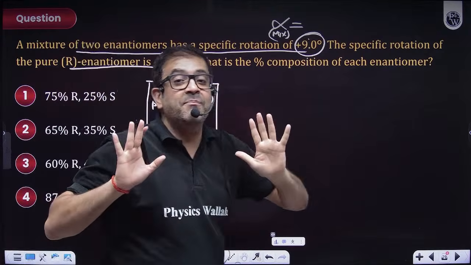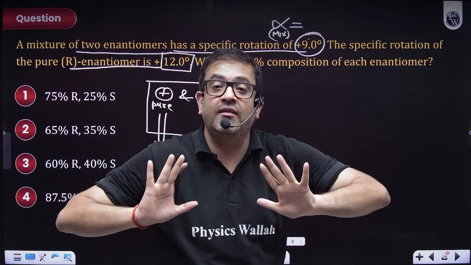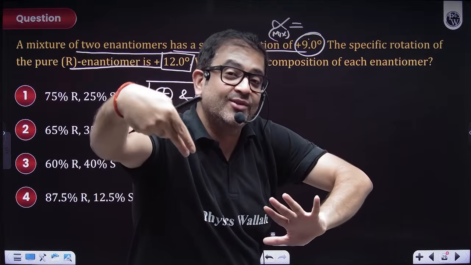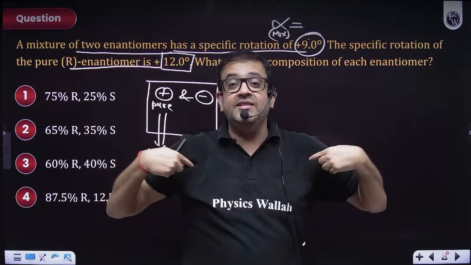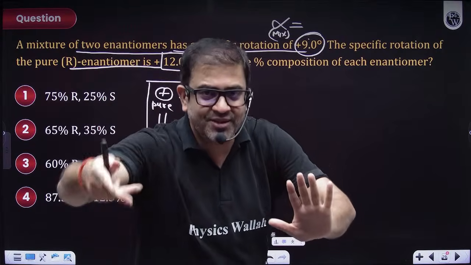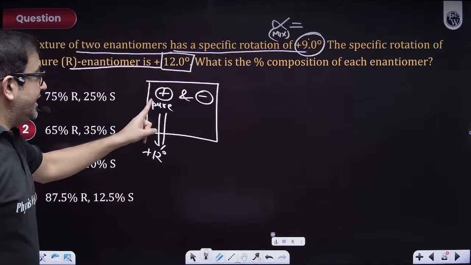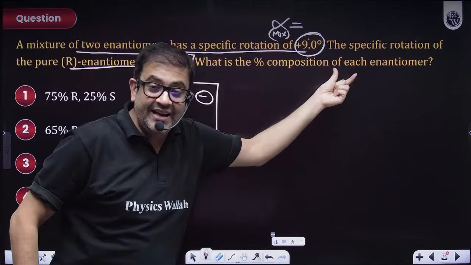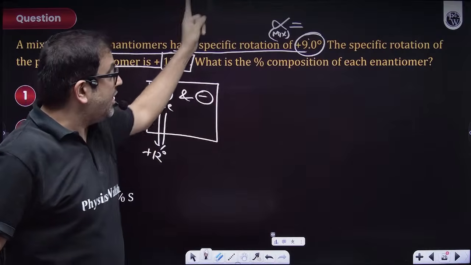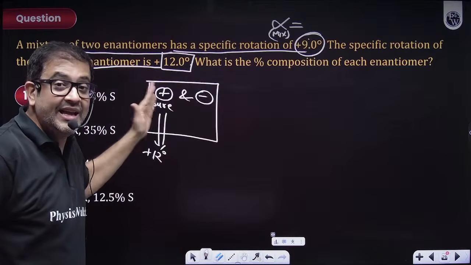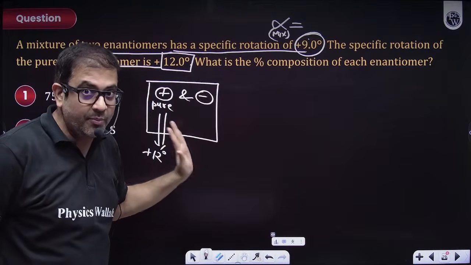So there are some brothers pushing the car from the front, but there are some brothers pushing the car from that side also. But these side members are more, so they will apply more pressure. So technically, if you have only one dextro compound, it will be plus 12. If you have one of this also and this also, it will be 0. So proportionally, they are more, they are less. I hope everybody is clear.